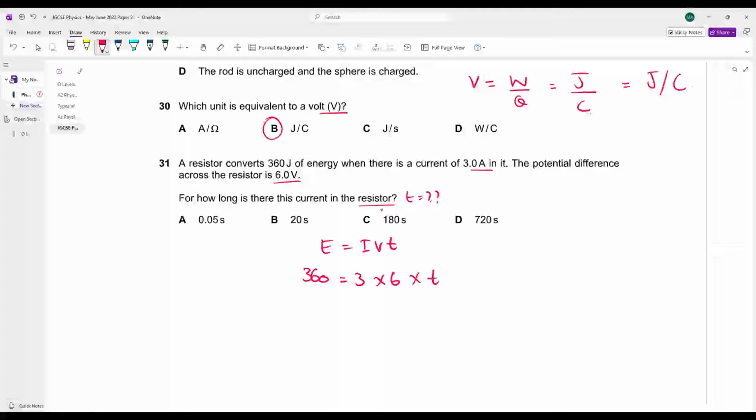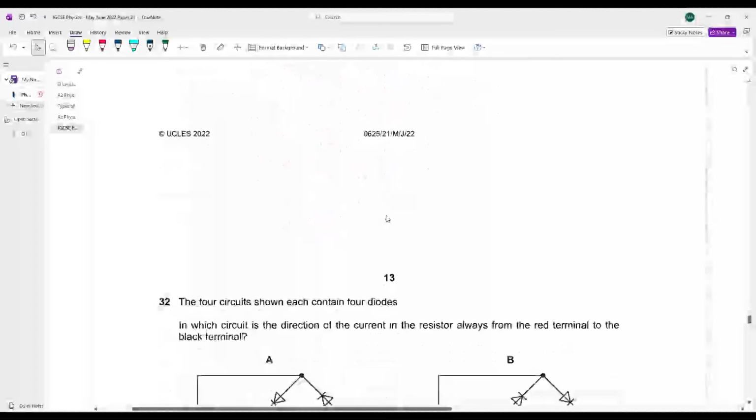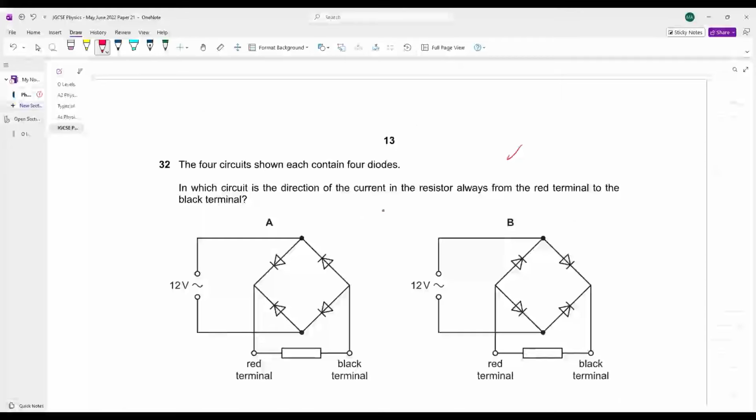You have to calculate time. 360 divided by 3 into 6 is equals to your time. What does your answer comes out to be? 120. Answer comes out to be 20 seconds. B is your answer. आगे but this is not in your syllabus. Exclude this.